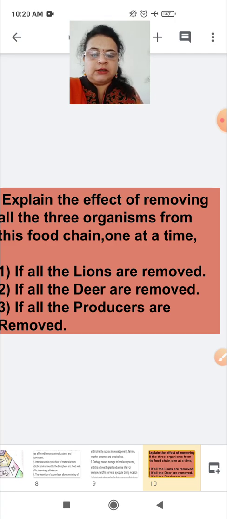So in the fourth part we will study about transfer of energy, how the energy is transferred, and how much energy is reduced when it is transferred to another organism. Okay, and also we will study about the ozone layer and its depletion in the fourth part. So till then you all complete all your questions in your register.